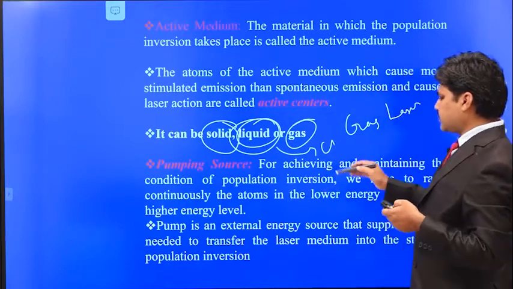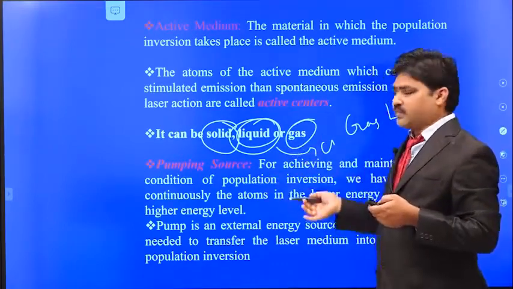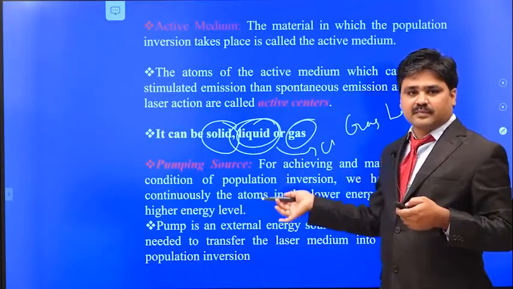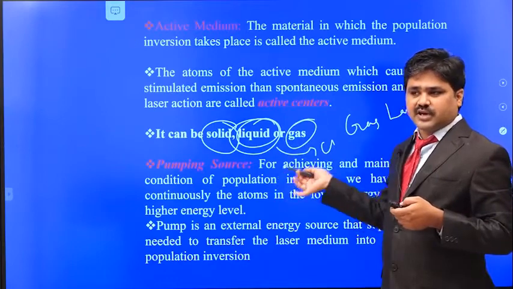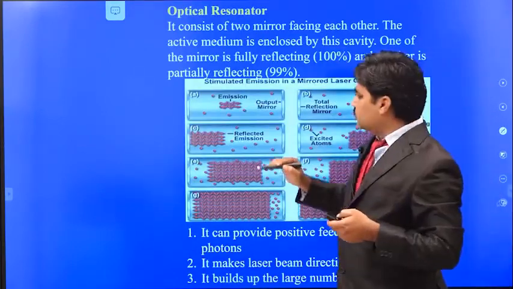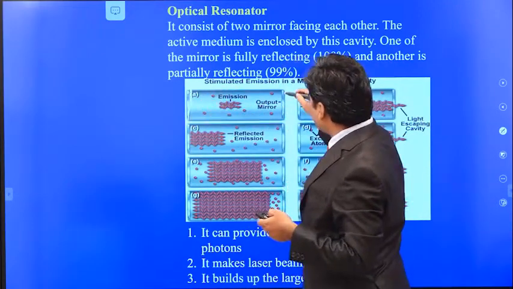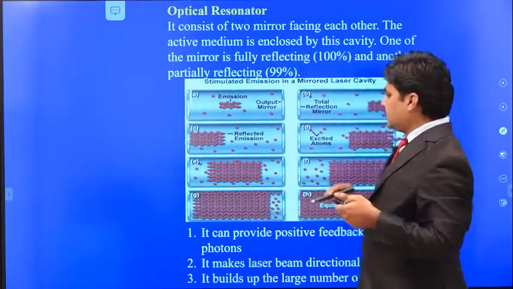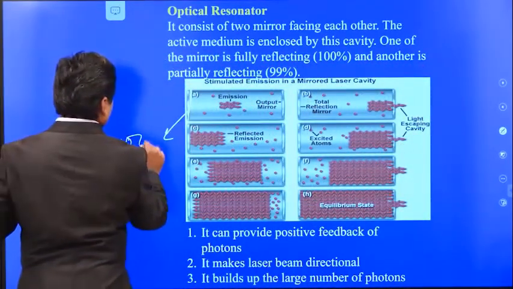Next one is the pumping source. In order to achieve the population inversion, we need some pumping source, like optical pumping, electrical pumping, atom collision, or chemical pumping. The third one is the optical resonator. This optical resonator consists of two mirrors: this is one mirror and this is the second mirror. Here, this one is the fully reflecting mirror, a 100% reflector.